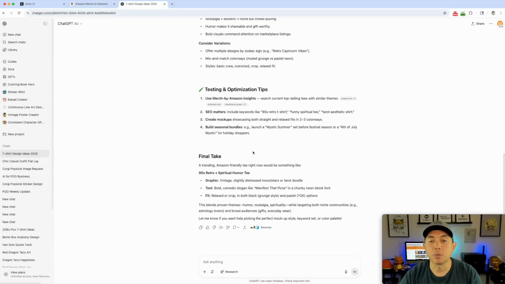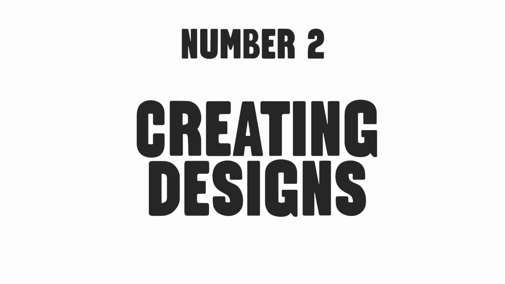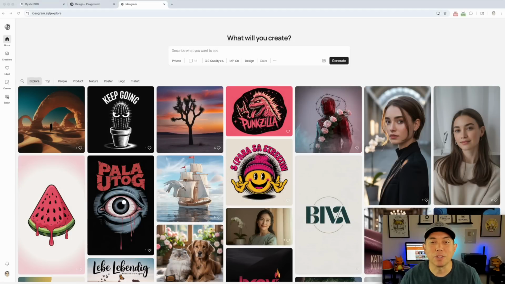Now, this will just give you more things, like you'll still need to do the graphic and the phrase and things like that, but this will get you started on what kind of direction you should go in on your t-shirt designs, or any designs, whether it's posters or stickers or whatever. You could put that in. I just put something simple for t-shirts and Amazon, but you could switch out the product and the POD site in this case.